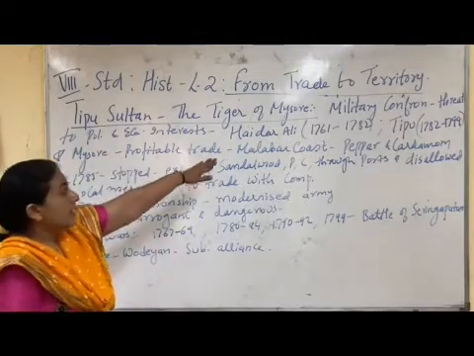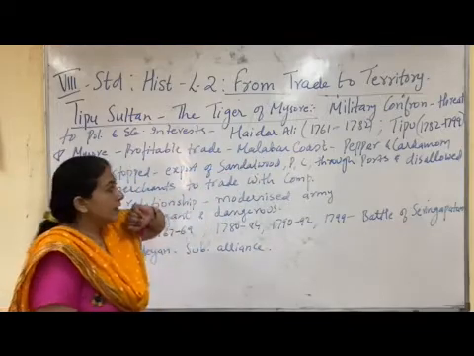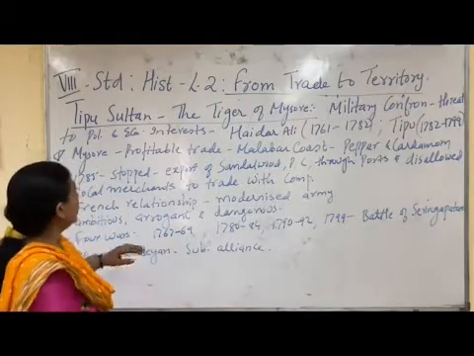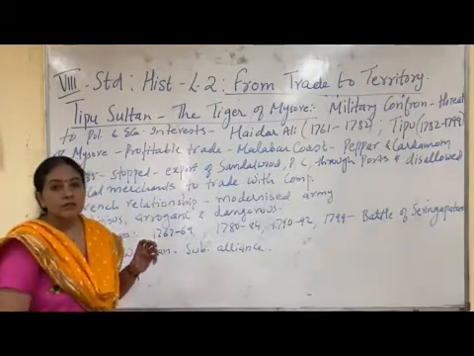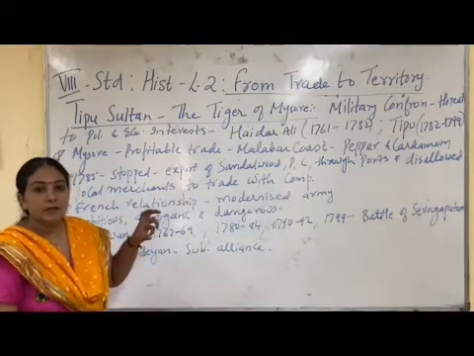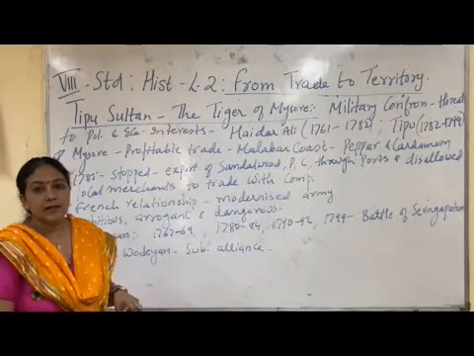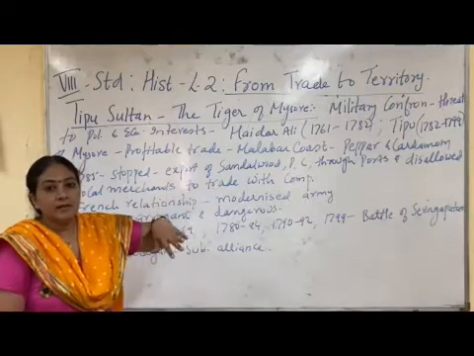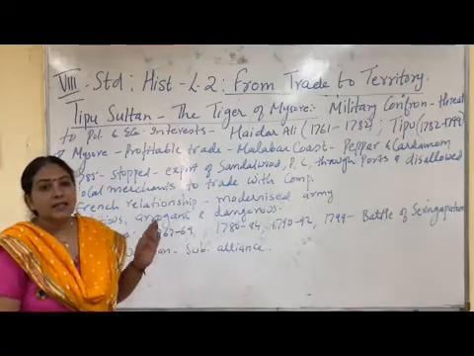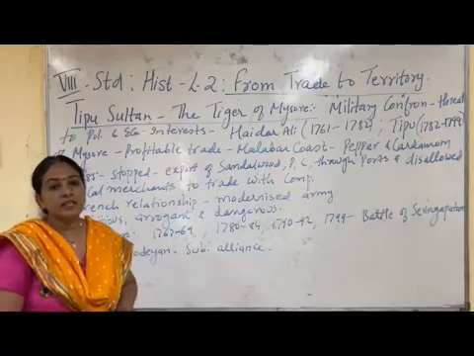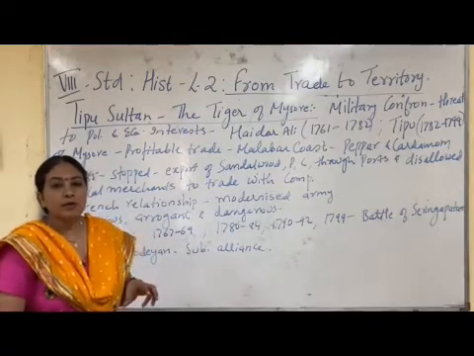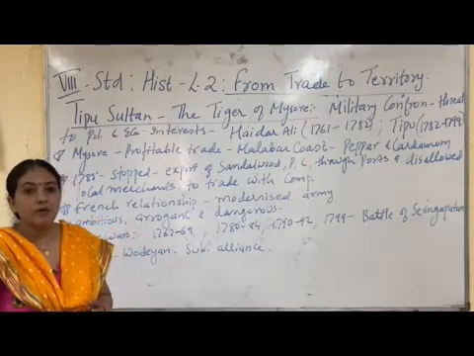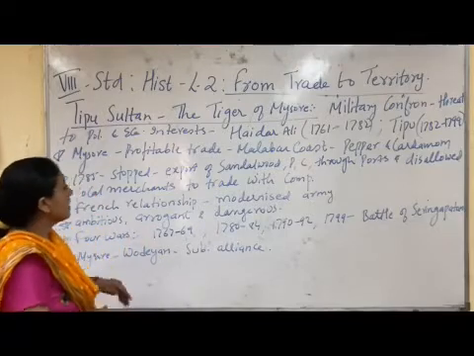Mysore was ruled by Hyder Ali from 1761 to 1782, and then by his son Tipu Sultan from 1782 to 1799. Mysore had good trade relations with neighboring states. The Malabar area was full of spices, and they had a good trade relationship with the Malabar coast, and brought pepper and cardamom from there.